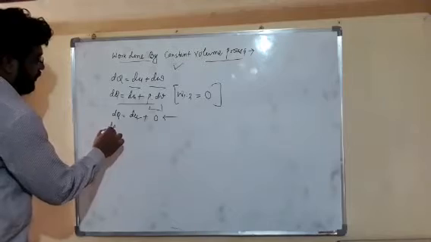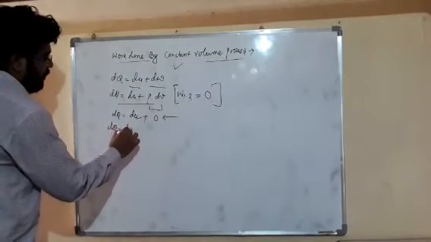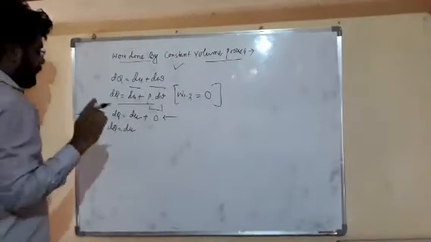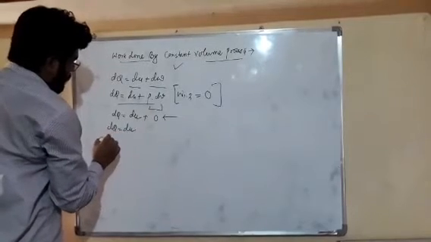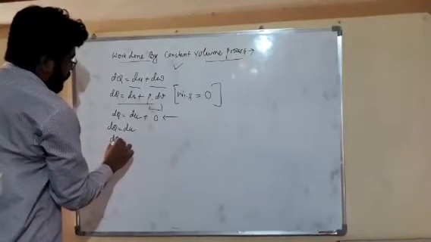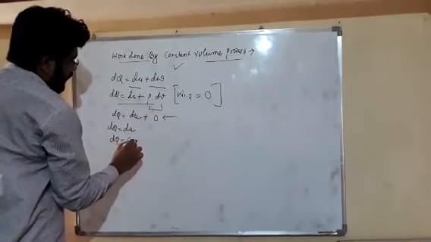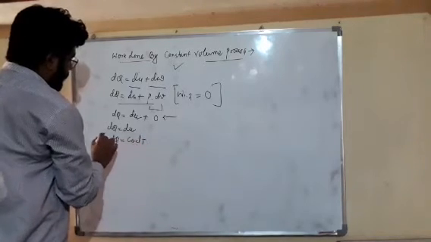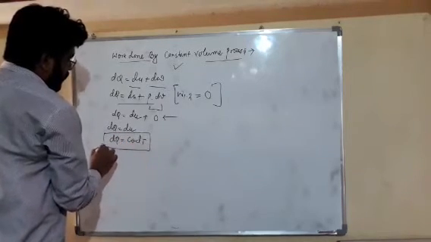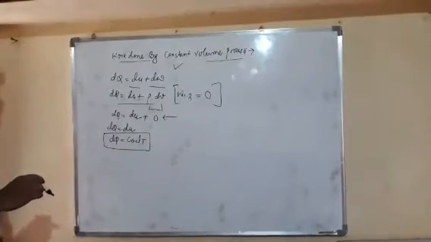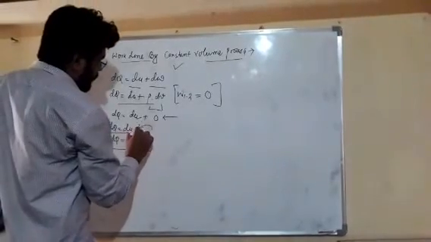Now dq is equal to du, and we know that du is equal to cv dt in case of constant volume. We have already derived this.